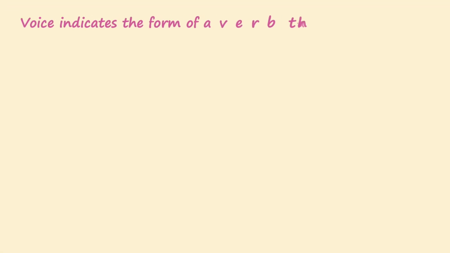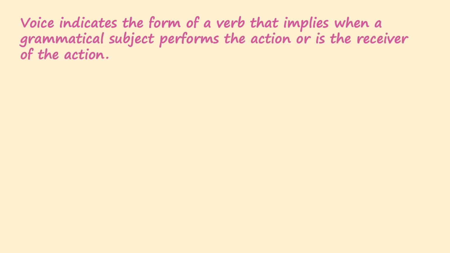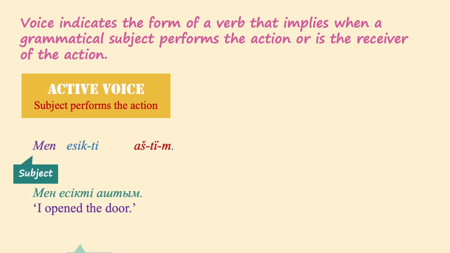Voice is the form of a verb that implies when a grammatical subject performs the action or is the receiver of the action. When a sentence is written in active voice, the subject performs the action. Example: Men eshikni açtım. I opened the door. This is an active sentence where the subject is men, I, and aç, to open, is the verb. So the subject men performs the action.